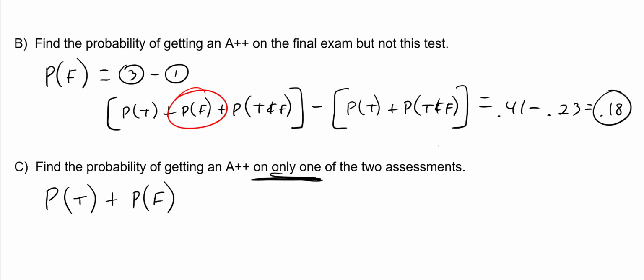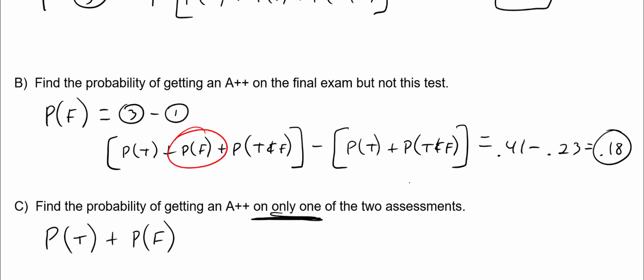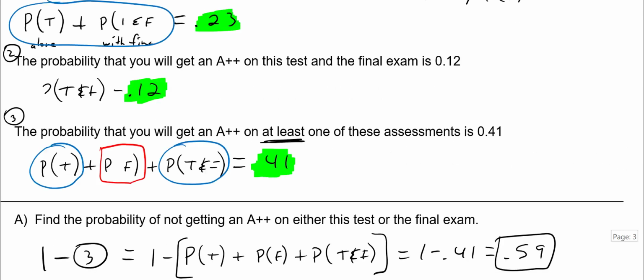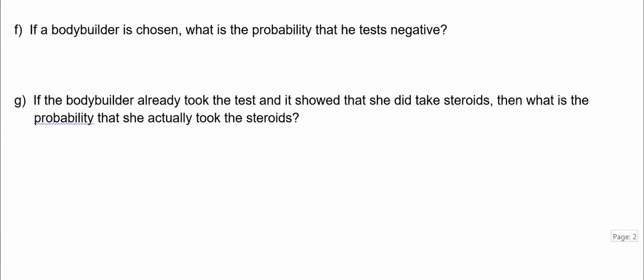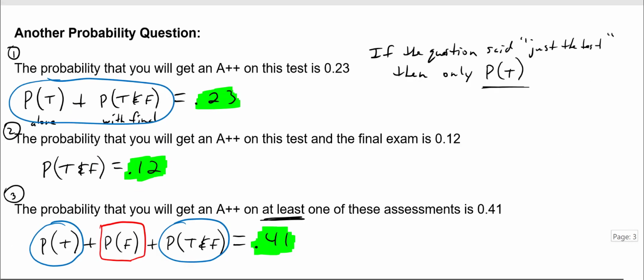So let's go back and look to see what we have here. Well, we already figured out the probability of the final, it's right from here. I need to highlight that, right? The probability of the final is right here, so I can use that right there. And I need the probability of a test. So let's go back and look at what we have. Probability of a test.